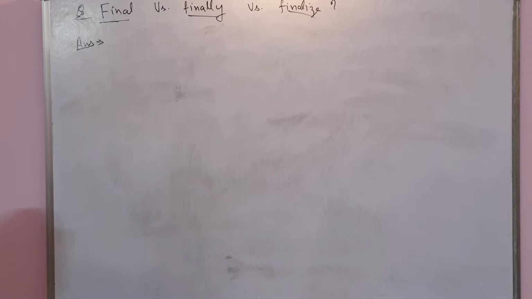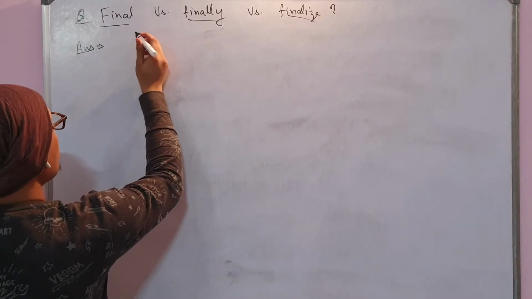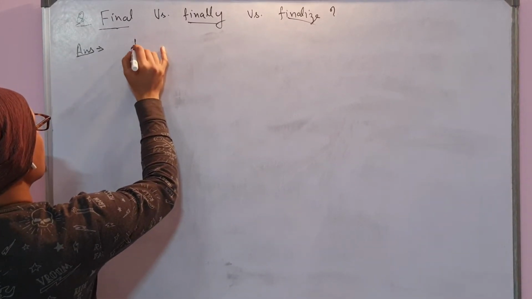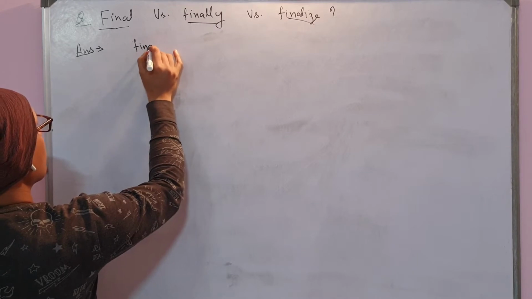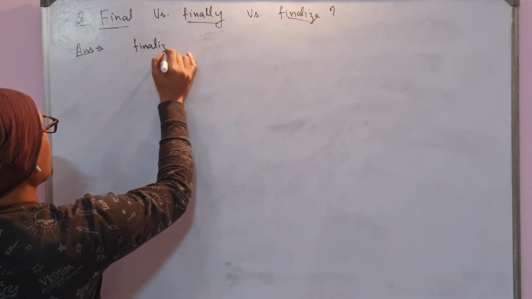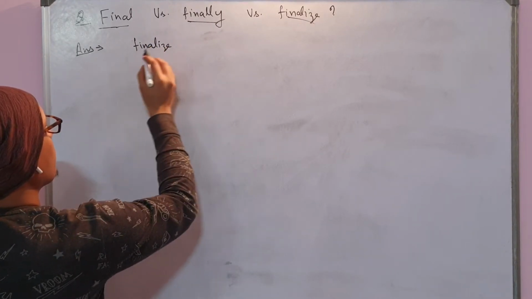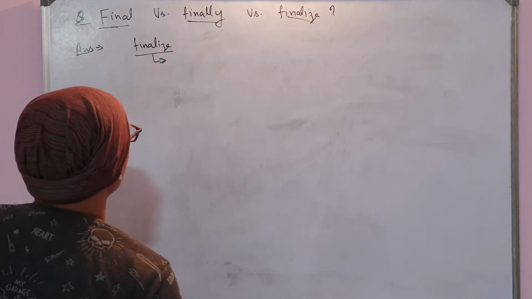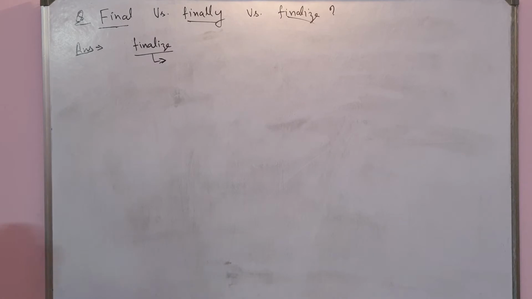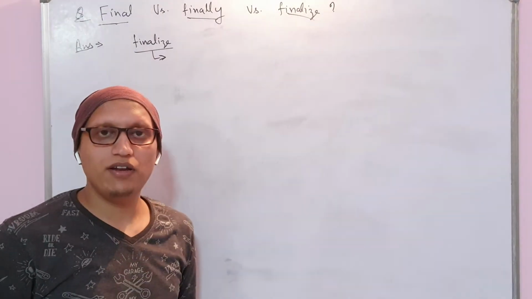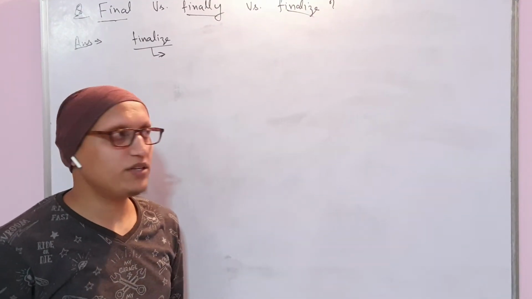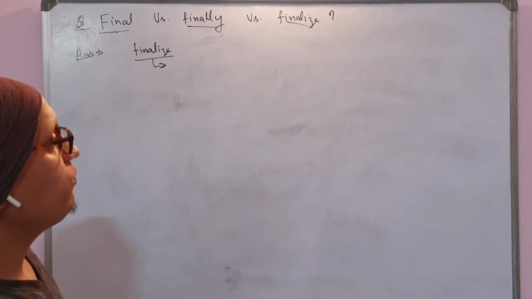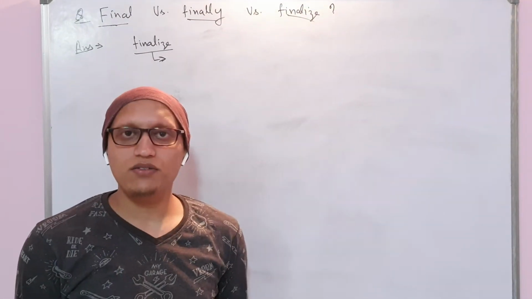Now let's talk about finalize. Finalize is very much related to objects and the garbage collector. You know very well that in Java everything is an object.